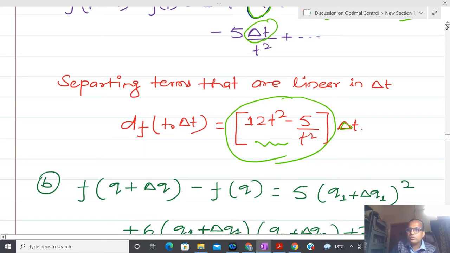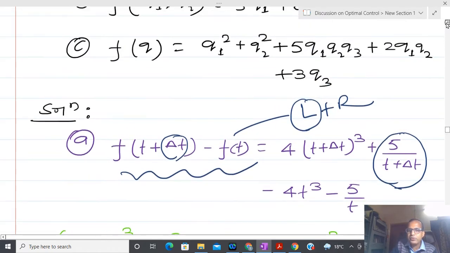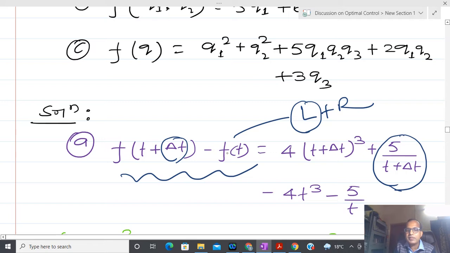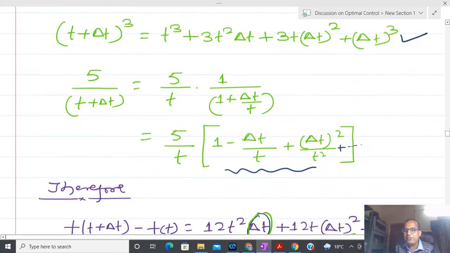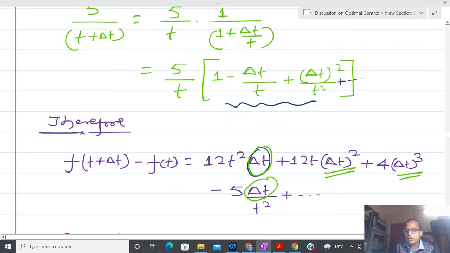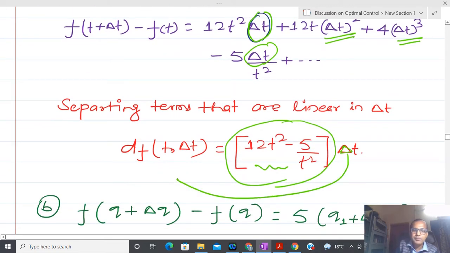For the first case, during school time also we are doing the same, just putting f(t + Δt) minus f(t) by Δt here. If you do that, then you can see that exactly we will come up with the same result, because if I keep this Δt on this side, then it will come in the denominator, and after that this is the differential. So the same kind of result appears here.